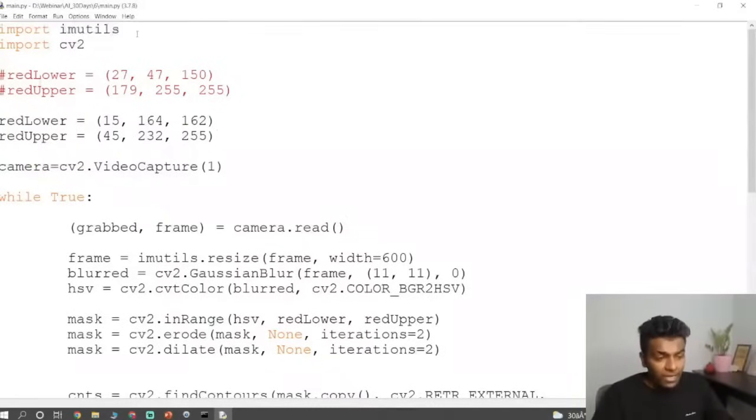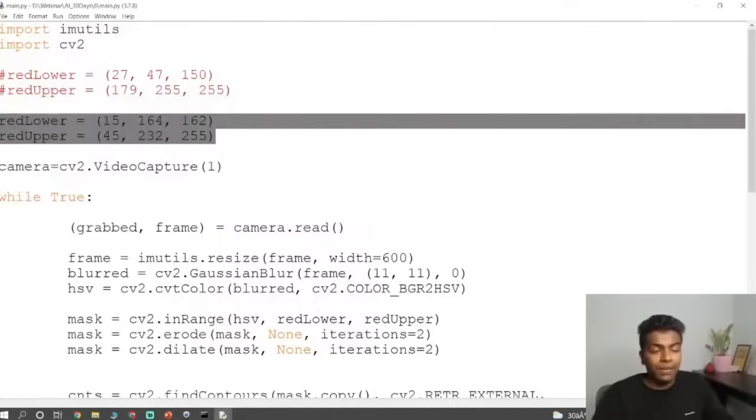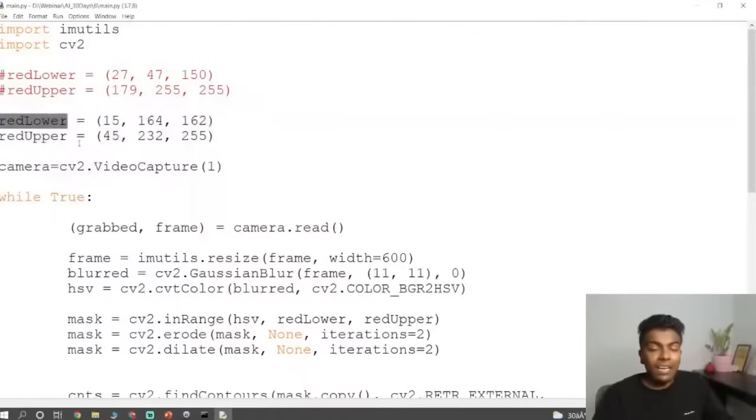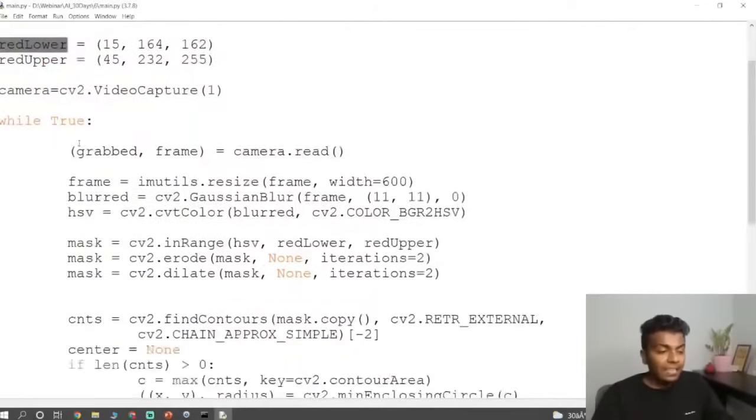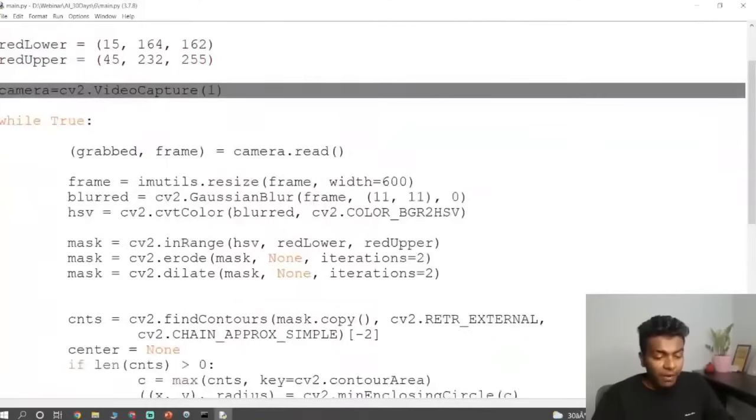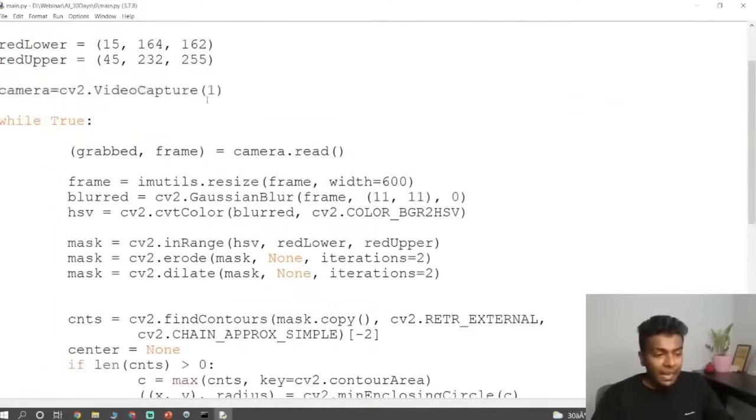First of all, import imutils, which is a library helpful for resizing the frame, and cv2, which is helpful for initializing the camera. We have initialized two lines, red lower and red upper. It is not a red color, it is for green color, where we have configured those six color values. And then camera equals cv2.VideoCapture of 1, which is like initializing the camera.